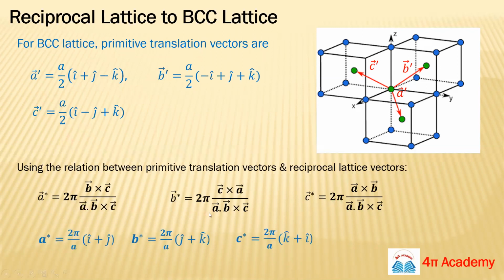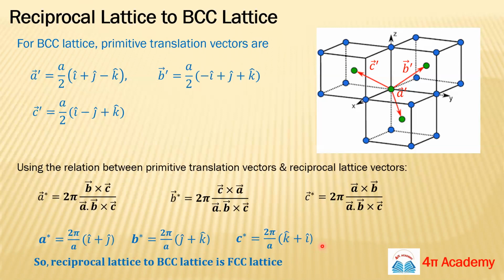So we can get directly vector A star as 2 pi by A (i plus j), vector B star is 2 pi by A (j plus k), and vector C star is 2 pi by A (k plus i). So these are now the primitive translation vectors for this BCC lattice system in reciprocal lattice. So the reciprocal lattice of BCC lattice is an FCC lattice.